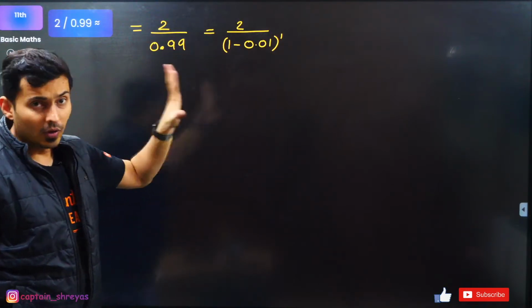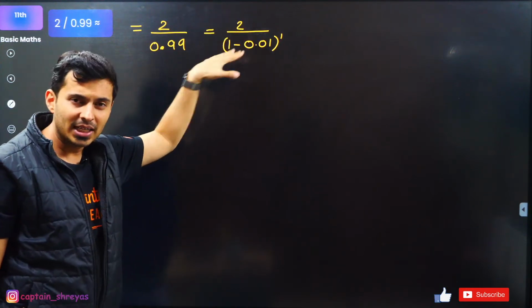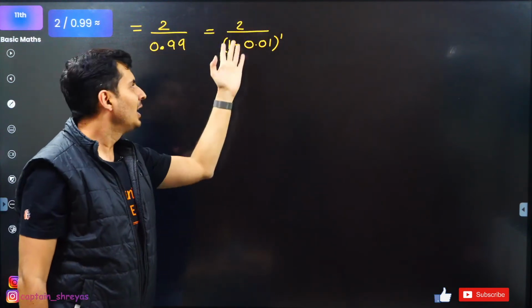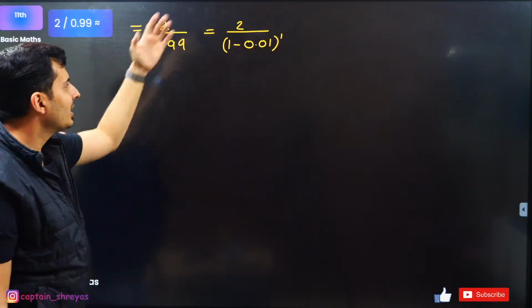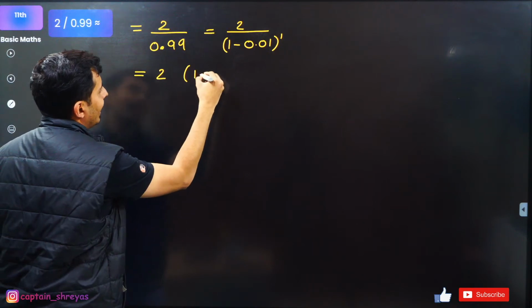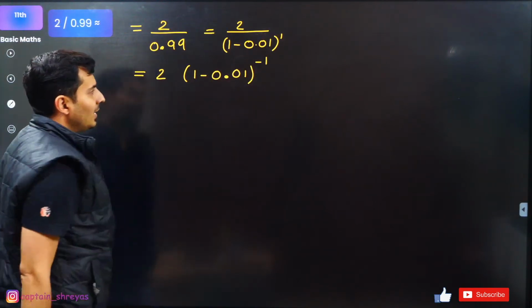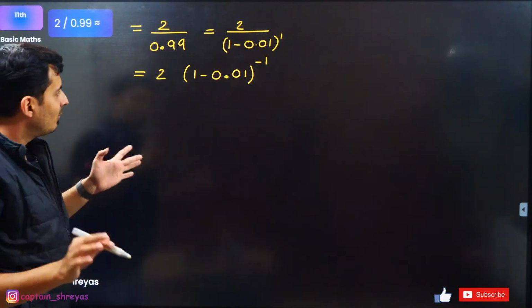Exactly. But hold on, don't keep it below, because dividing two numbers is difficult. So always try to multiply. So bring this on the top. When you bring this on the top, what will it look like? 2, and this will become 1 minus 0.01. The power will now become negative. Everybody with me? Very good.